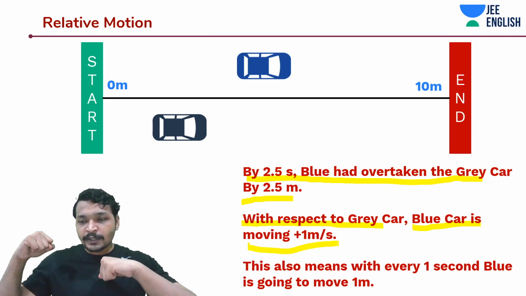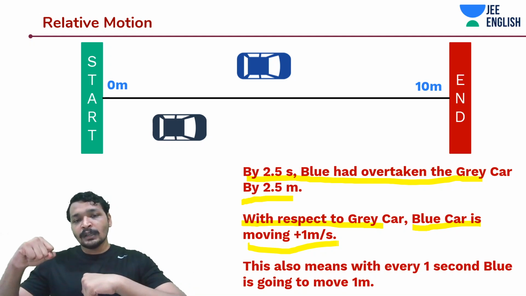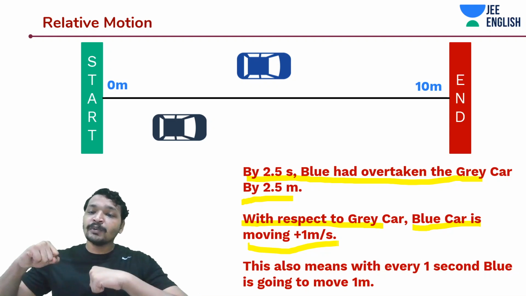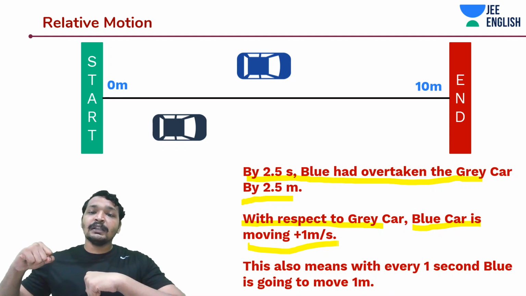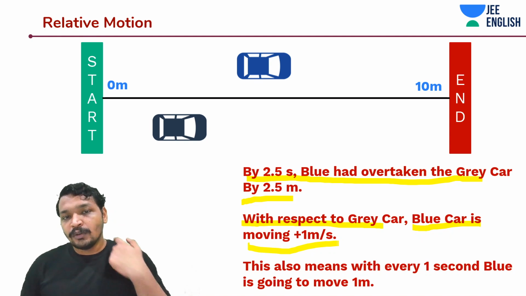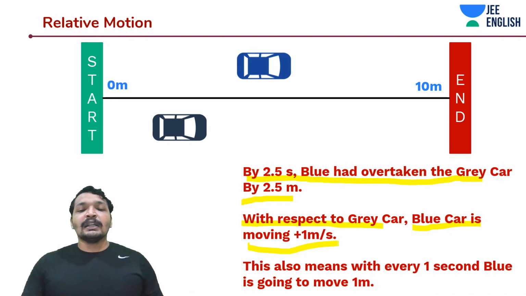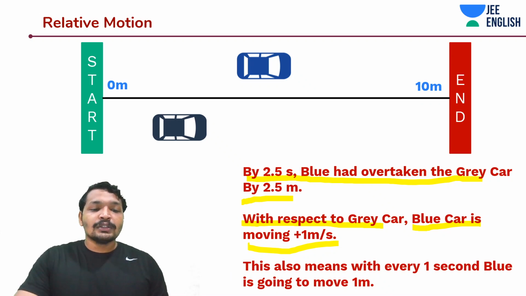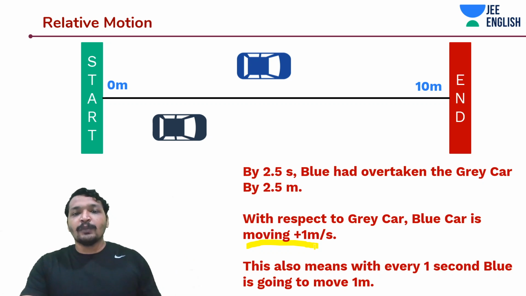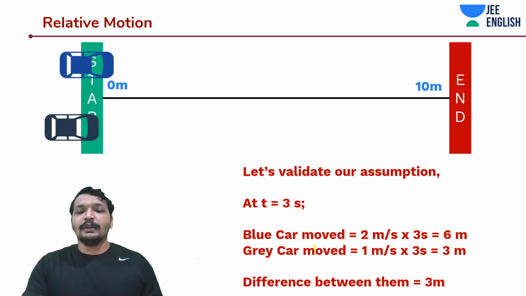If you are stationary, you would observe 2 meters per second, but if you are moving at 1 meter per second, then you would observe as if this blue car is also moving at 1 meter per second, away from you. Okay. So now let's solve this relative motion thing. I directly told you now that it is 1 meter per second. Why should you agree with me? We need a proof. We'll work around that.